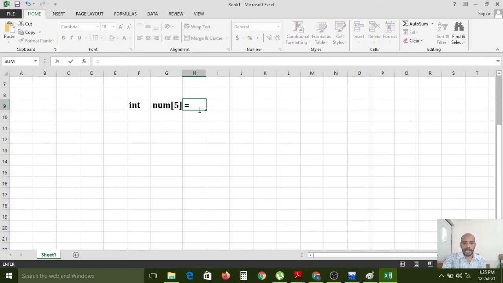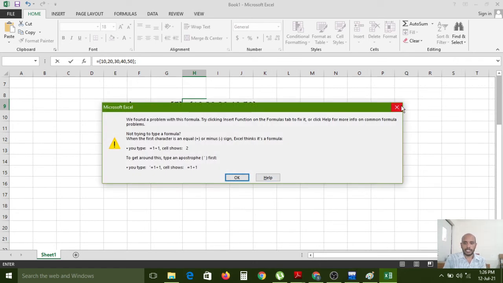Here I am assigning the values like this: 10, 20, 30, 40, 50, 60. We have given 5, so it can support only 5 elements. So this is array initialization.